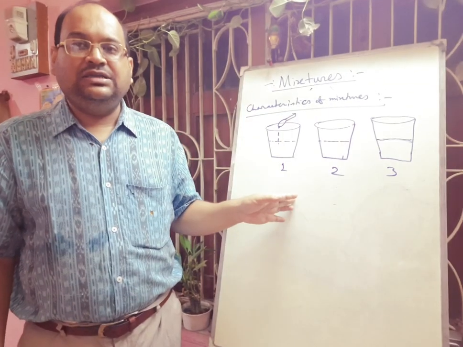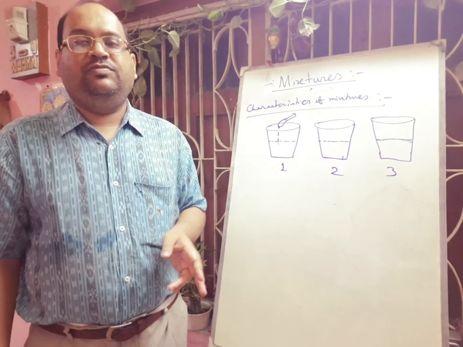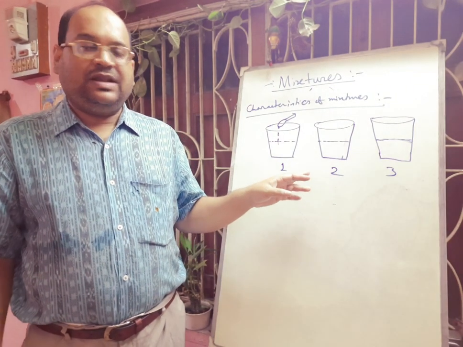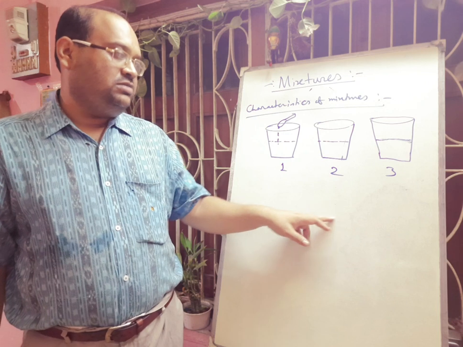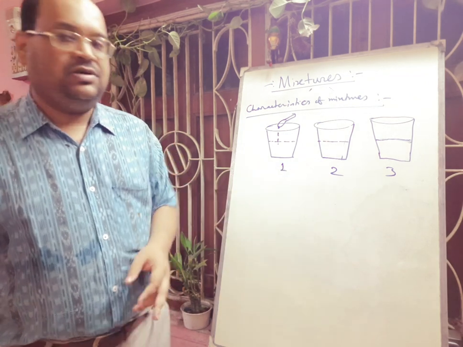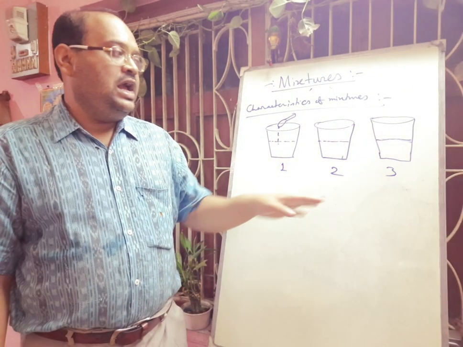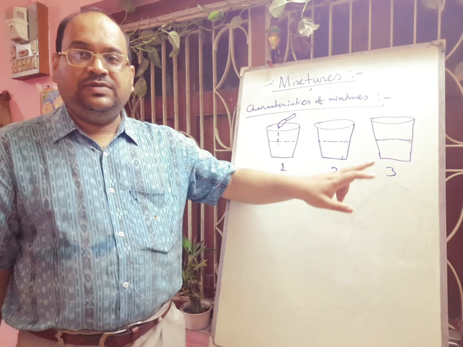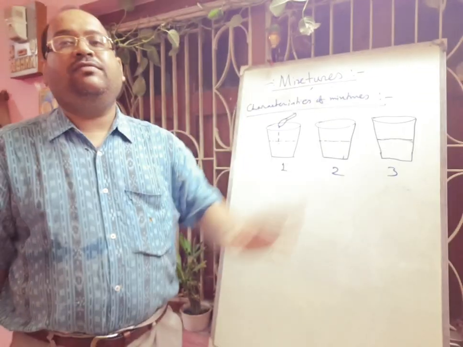In glass 1 the degree of sourness is less because we added only 1 teaspoon of lime juice. In glass 2 the degree of sourness is greater compared to glass 1, because we added 2 teaspoonfuls. And in glass 3 the degree of sourness is the highest because we added 3 teaspoonfuls of lime juice.